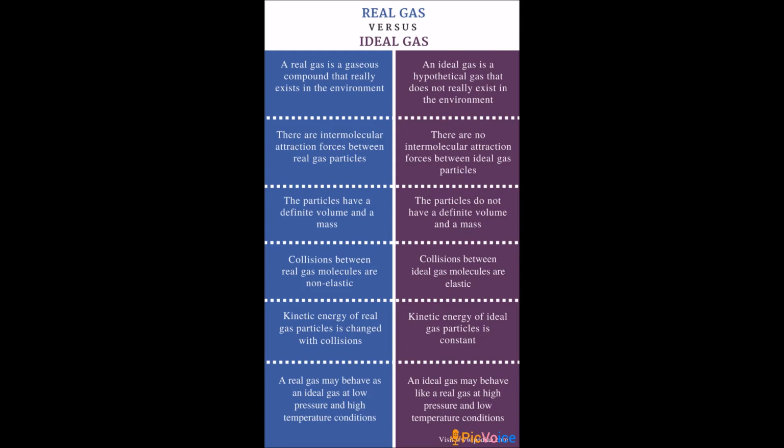A real gas may behave as an ideal gas at low pressure and high temperature conditions, but an ideal gas may behave like a real gas at high pressure and low temperature conditions. So these are the main differences between real gas and ideal gas.